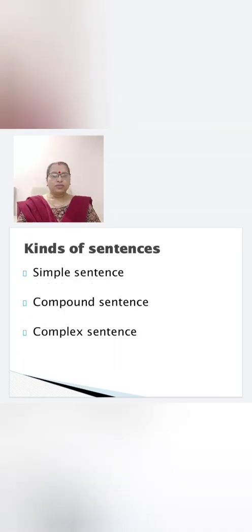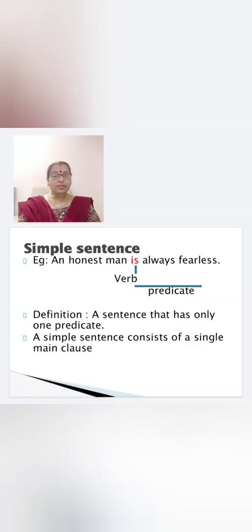Okay. Now that you have finished with phrases and clauses, let us come to sentences, the kinds of sentences. It will be very easy for you. So there are three kinds of sentences: simple sentence, compound sentence, and complex sentence. What is a simple sentence? Let us see the example.